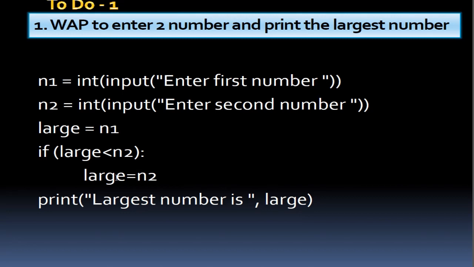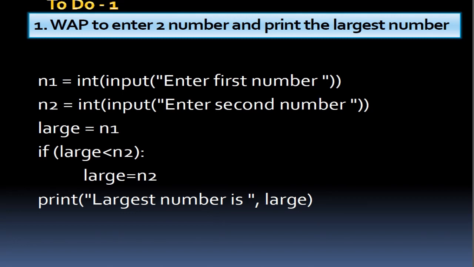Now in the initial step, n1 has been stored in the large variable, but under the condition if large is less than n2, the value changes and n2 will be saved in the large variable, and it will print large. That is, if the condition is satisfied, n2 will be displayed, otherwise the initial n1 will be displayed.